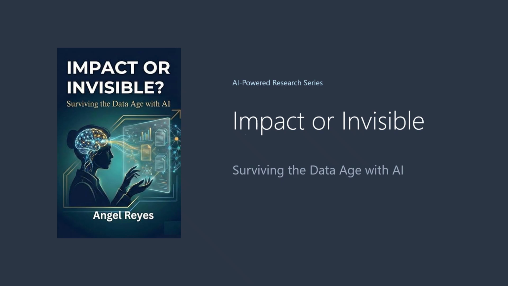Welcome back to our series on AI-powered research from the book Impact or Invisible. Today we are exploring one of the most powerful applications of AI in research: finding contradictions in the literature.